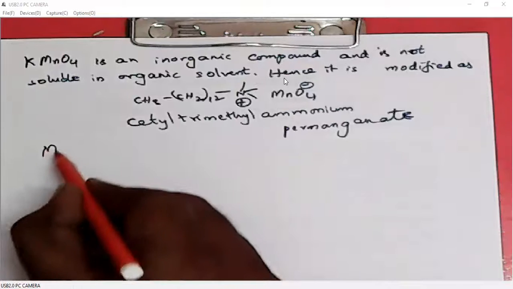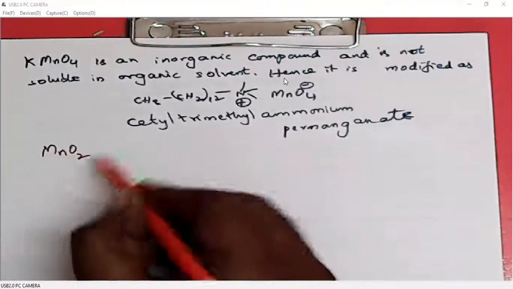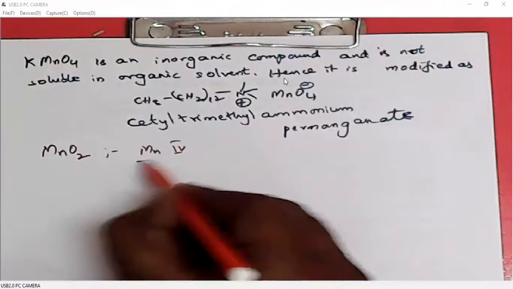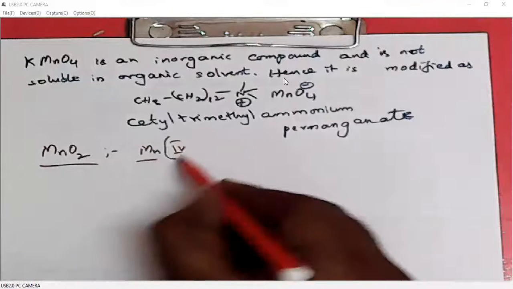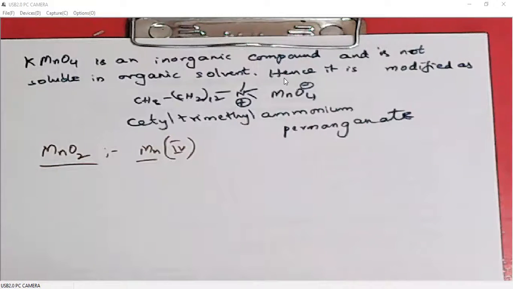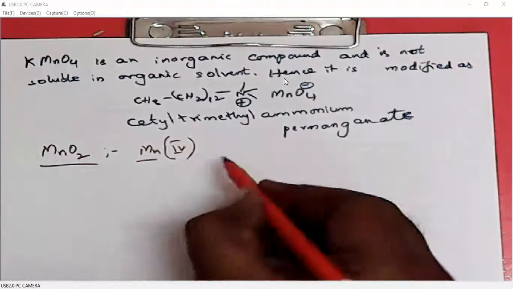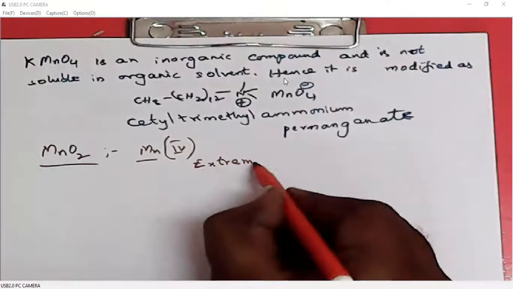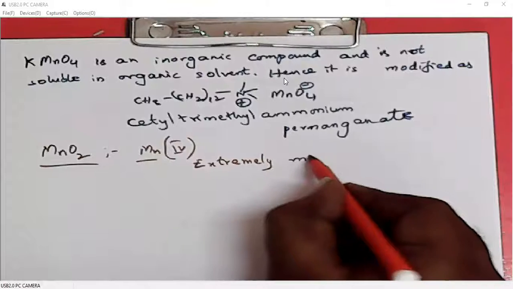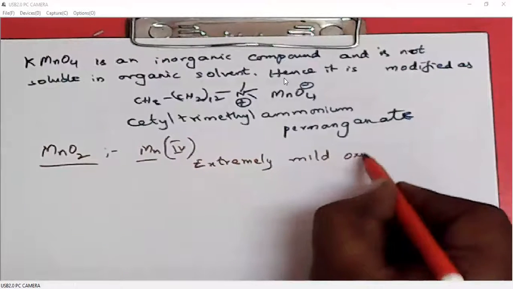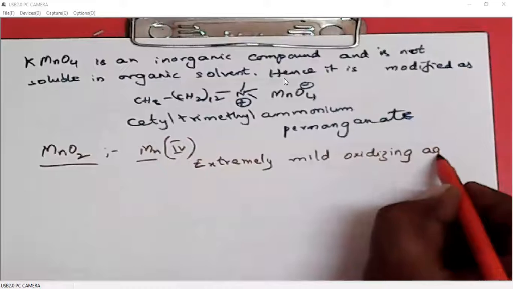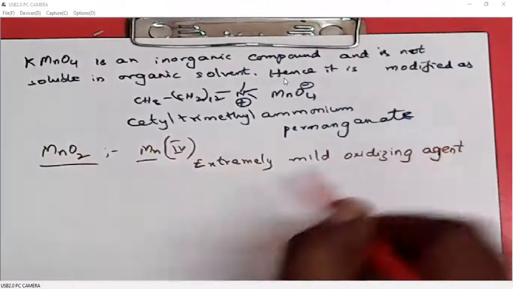Next oxidizing agent is MnO2, manganese dioxide, where manganese is in the +4 oxidation state. It is an extremely mild oxidizing agent.